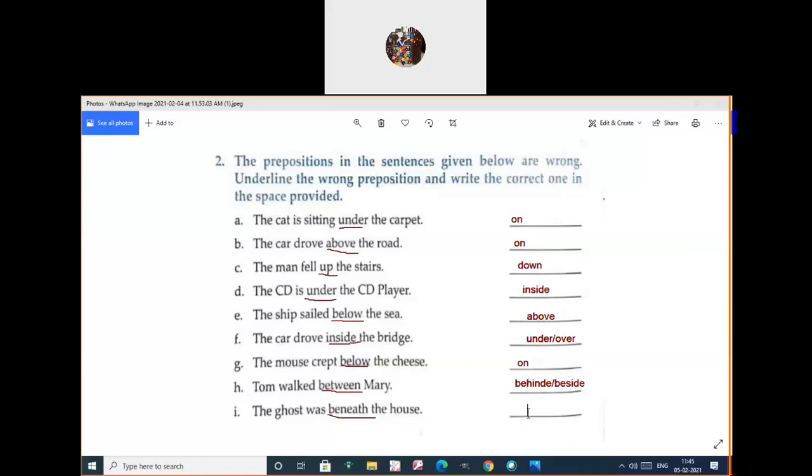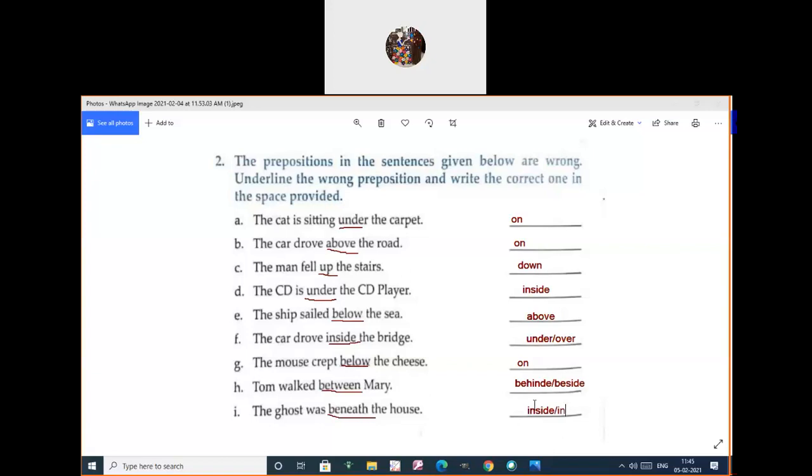The ghost was beneath the house. So what should be the answer? The ghost was inside or in the house. Inside. Yes. Inside or in. Okay, children?